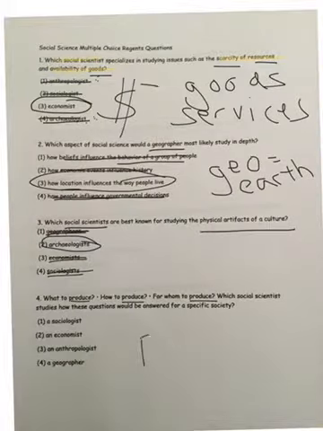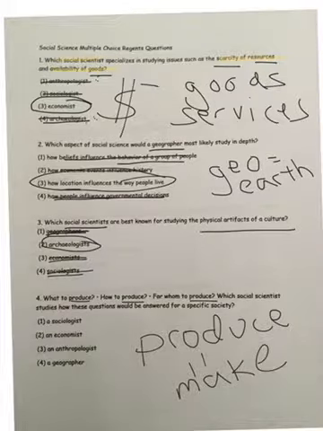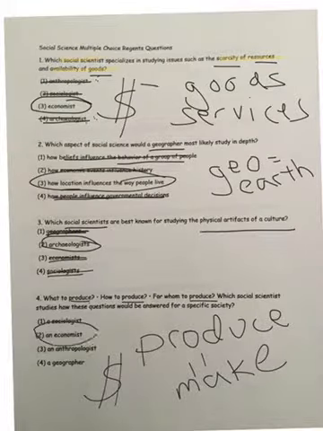Okay. Number 4, what to produce, how to produce, for whom to produce. So we're looking for something that has to do with producing. Now this is almost the same as question number 1. When you produce, it means to make. So when I make something, what do I do with it? I sell it. And when I sell it, I make money.